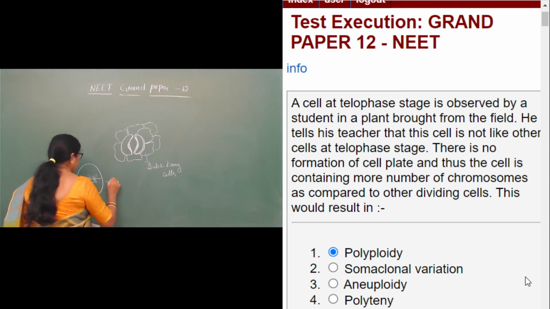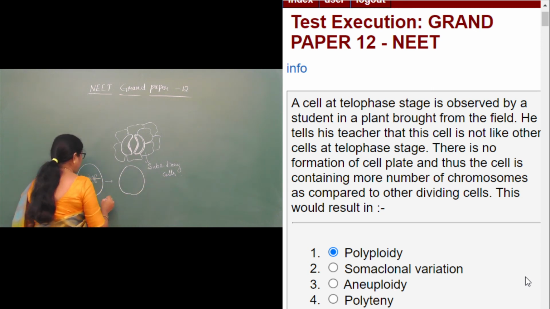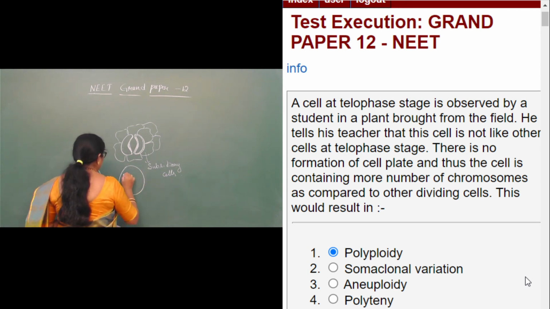Let us say two of the chromosomes have segregated and they have started moving to the other pole. So there is one chromosome which has not undergone segregation.